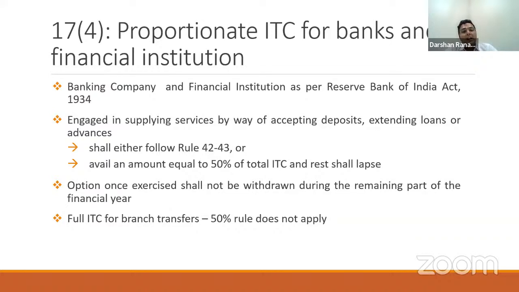Either you follow Rule 42-43 and do a proportionate working, or avail only 50% of the ITC, the balance 50% will lapse, and you're out of this complex formula.